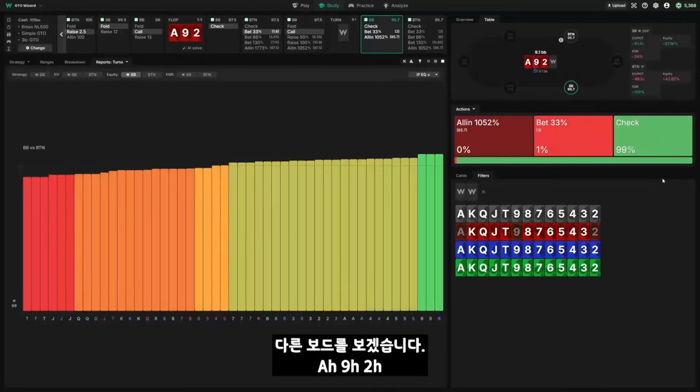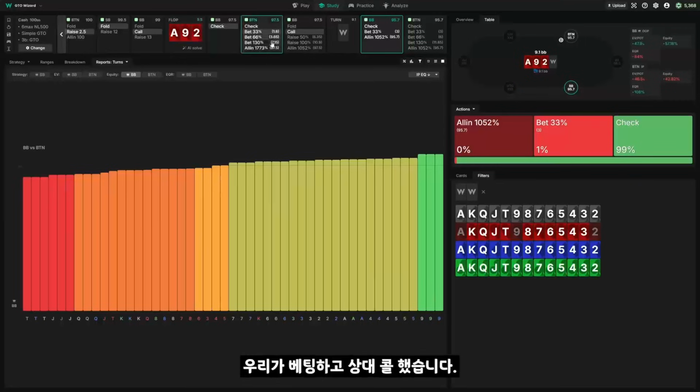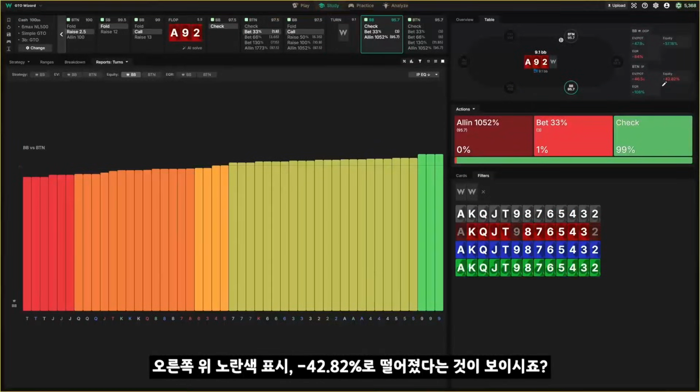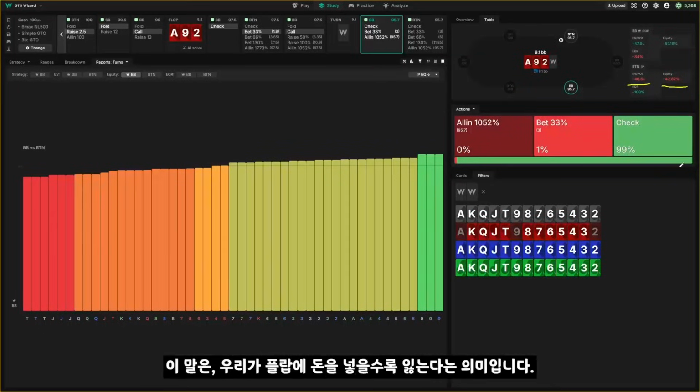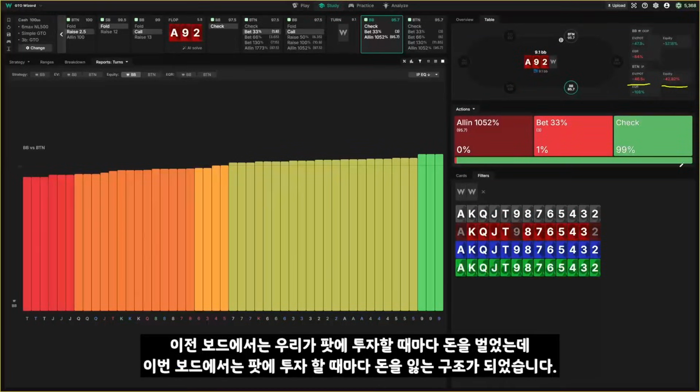Let me show you a different board. This is ace 9 deuce. Again, we bet and get called, but look at what's happened to our equity. It's dropped from 54%, meaning we're ahead, to 42.8%, meaning we're actually pretty far behind now. And let's take a look at the EV over pot, only 46%. So we're actually losing money that we put in on the flop. We're actually behind on a lot of runouts. So we've gone from being okay, we put in money and we're earning a premium every time you call us, to actually we're paying you a premium every time you call. This is not good for us.